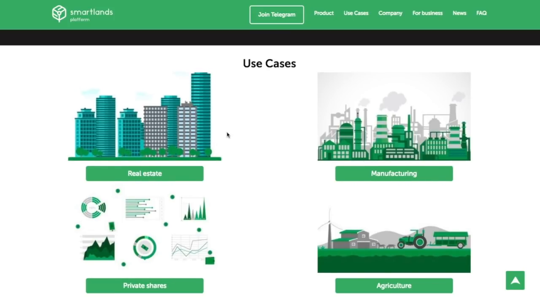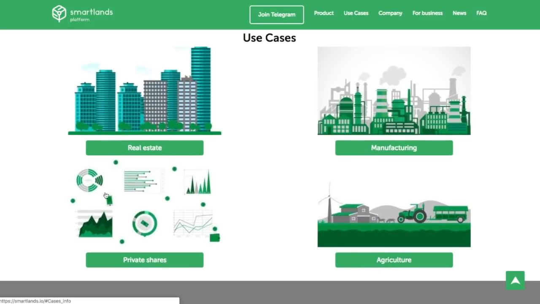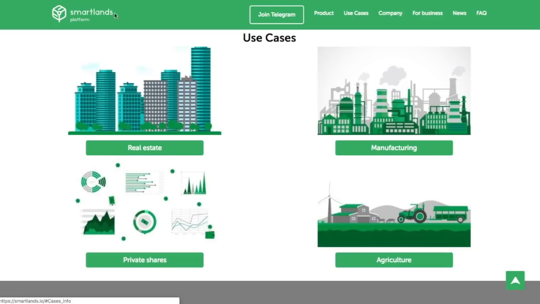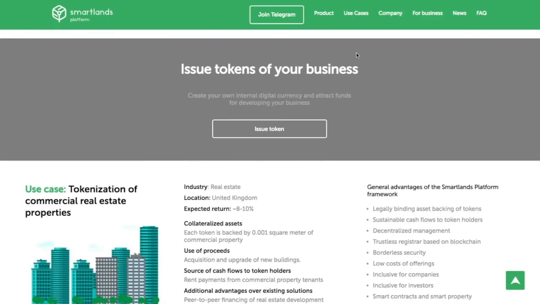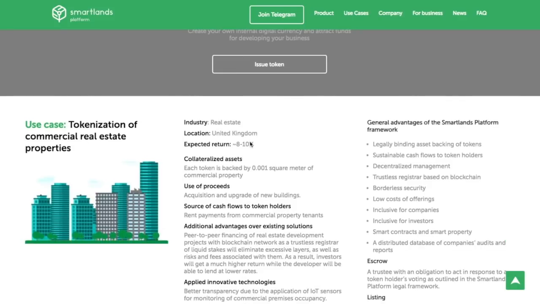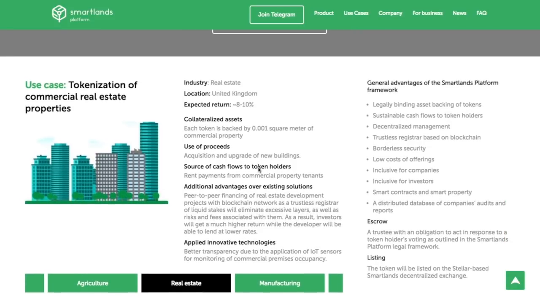The token holders basically get equity stakes in real estate manufacturing, mostly real estate, right? That's why it's called Smartlands. Now, they allow businesses to come on and try to issue their tokens. And this is kind of the prospectus that you get on investment. So this is located in the United Kingdom.